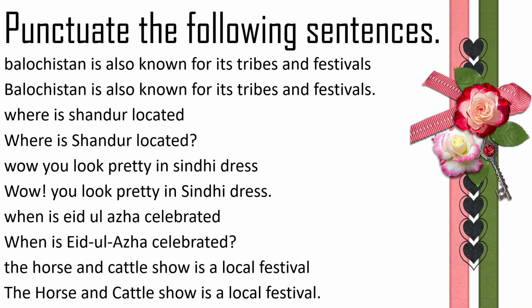The question mark is used when we ask something like, where is Shandur located? Where is my doll? Where is Faisal Mosque? Where did it go? When did you go to the park? How did you do it? At the end of these sentences, you don't add a full stop, you add a question mark.